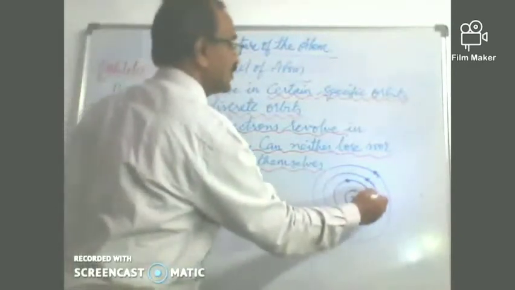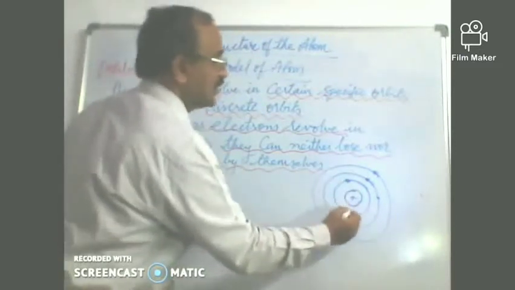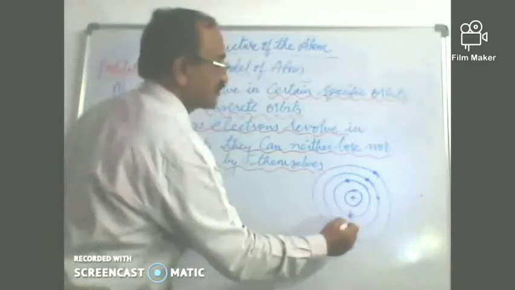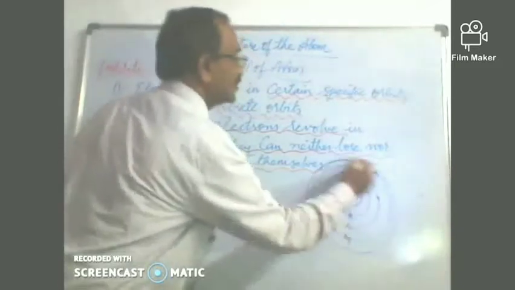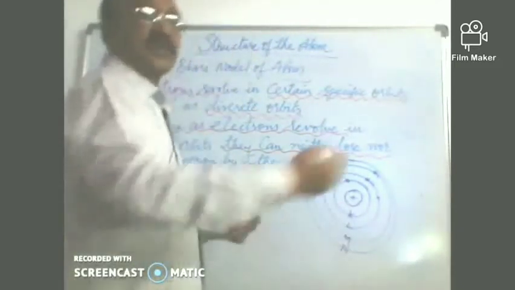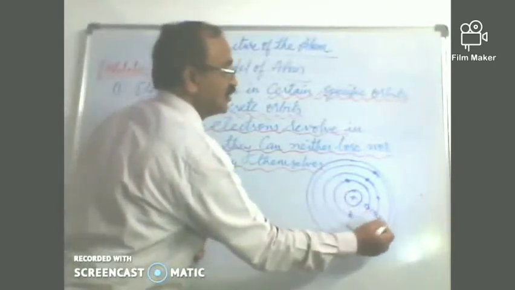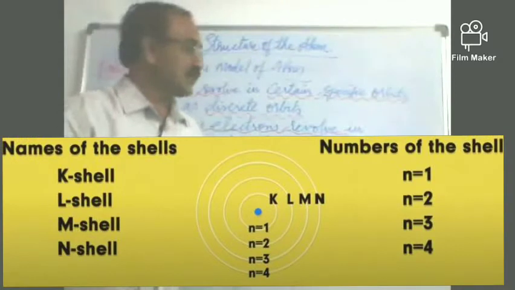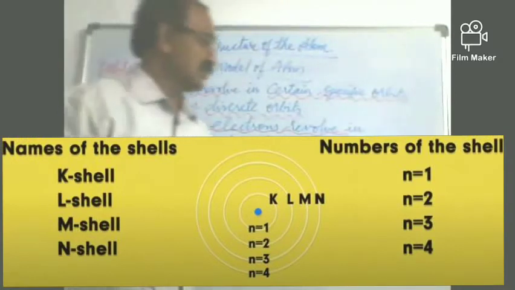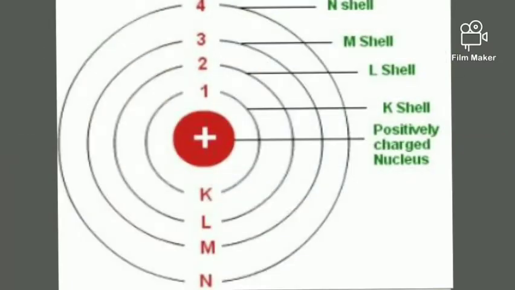And say there is one electron here in this level. Now the levels are named by alphabets K, then L, M, and the next we have the shell N. Like that, they are named, and they are also given a number n equal to 1, n equal to 2, n equal to 3, and n equal to 4. So each of these levels is either given a name or given a number, which is later on called by Bohr as the principal quantum number, which you'll be learning in the later classes.